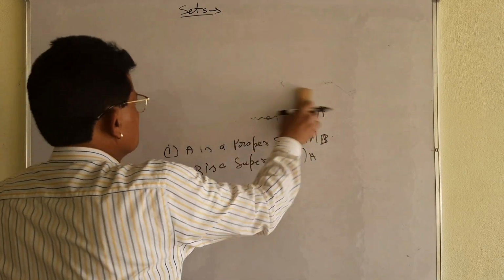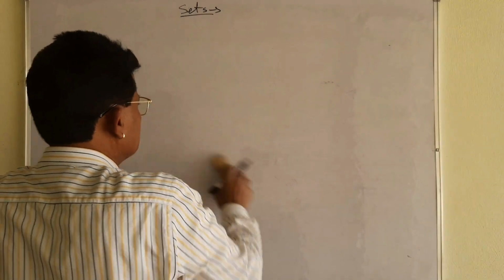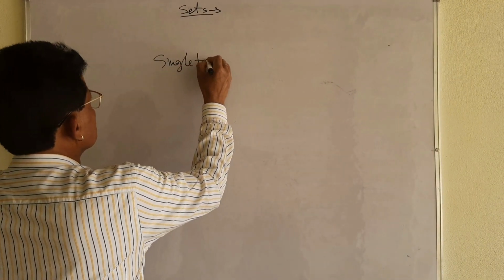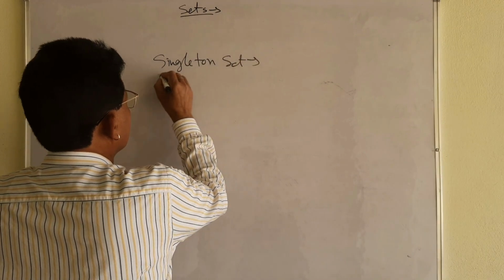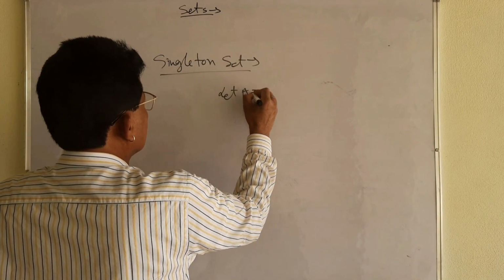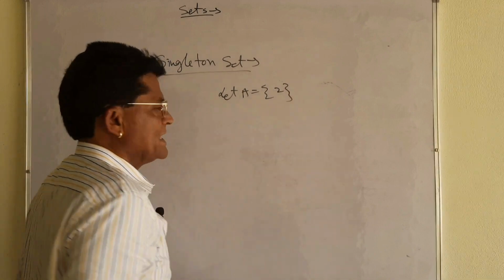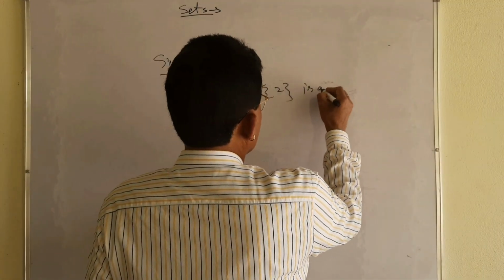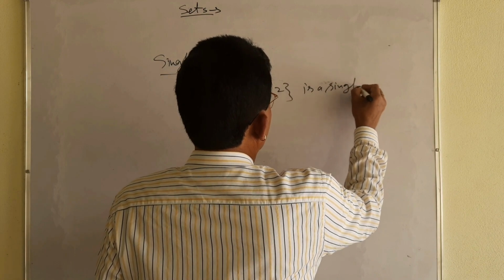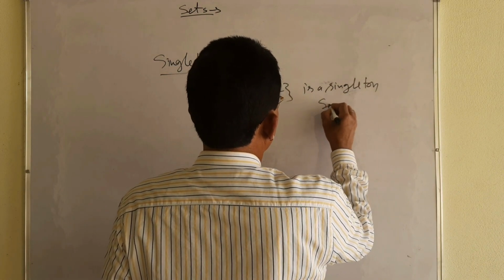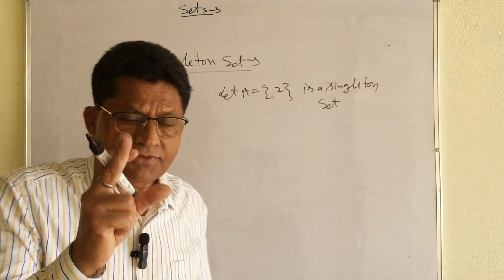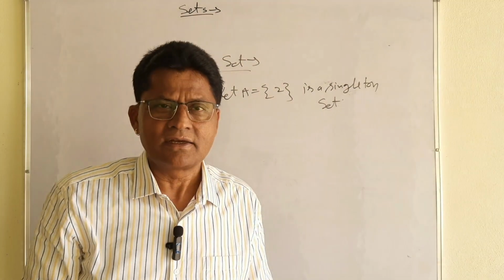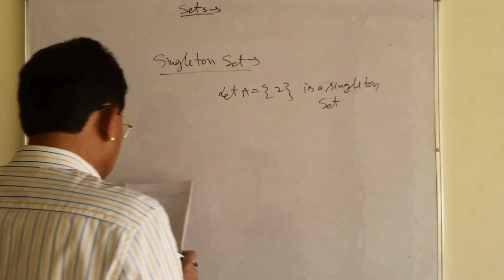Singleton set, students face some difficulty in that also. Let me take the example. If a set having only one element, it is a singleton set, because I will write the subset of each and every element of the given set. That is a very, very important thing I am telling you.